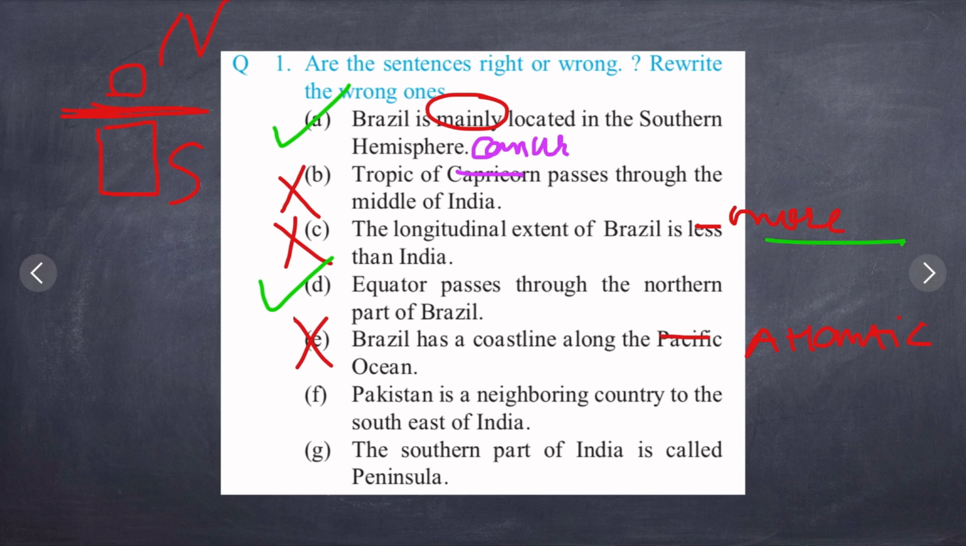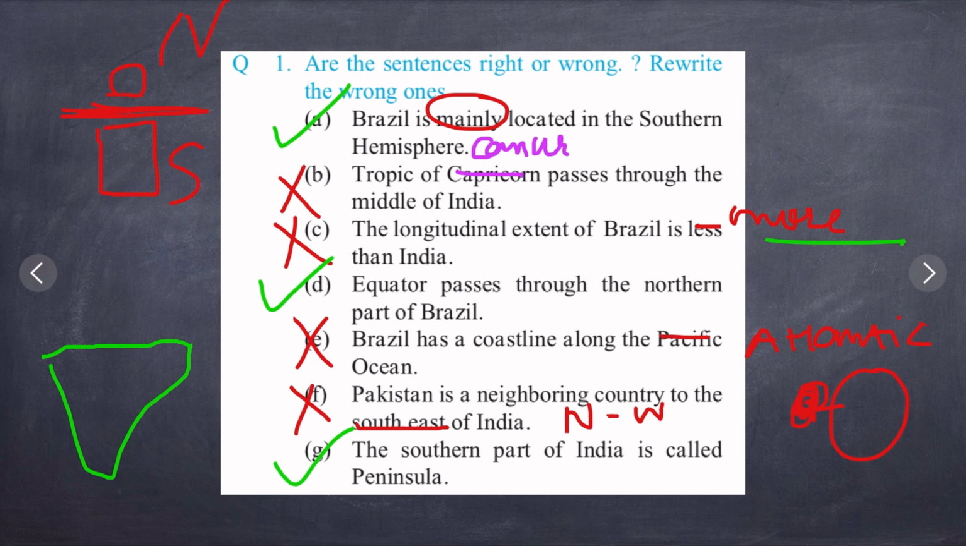Next, Pakistan is a neighboring country to the southeast of Asia. No, this is again wrong. Not southeast, it is northwest. Pakistan is a country to the northwest. This is India, then Pakistan is here, so it is towards the northwest. So again this statement is wrong. The southern part of India is called a peninsula. This statement is correct. We know that the southern part of India is called a peninsula.